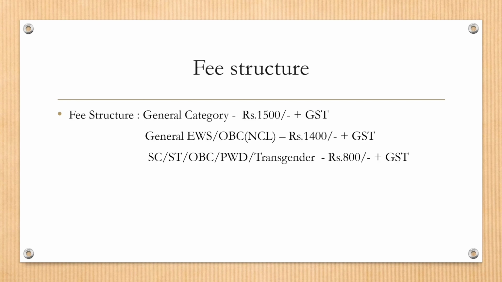Fee structure. Fee structure for general category is Rs 1500 plus GST. For general economically weaker section or OBC non-creamilaire, it is 1400 plus GST, and for SC, ST, OBC, PWD or transgender, it is Rs 800 plus GST.